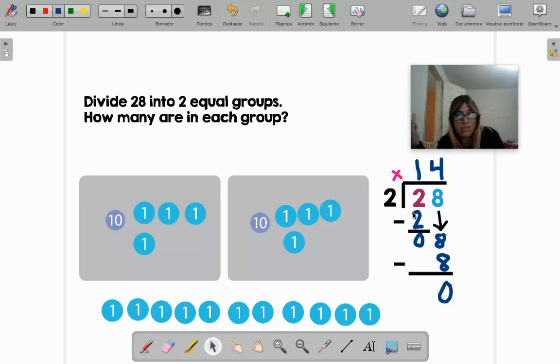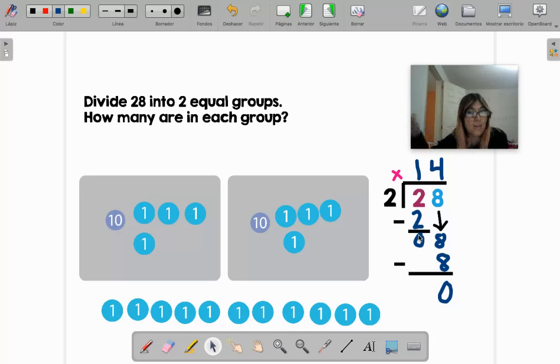Even though they are different numbers in the Google Slides, you can see what did Miss Moni do first? She put the number here, so you go and do it in the Google Slides. Then what did Miss Moni do next? She put the answer down. You go and do it in the Google Slides. Then what did Miss Moni do next? She subtracted. So you go and subtract over there.